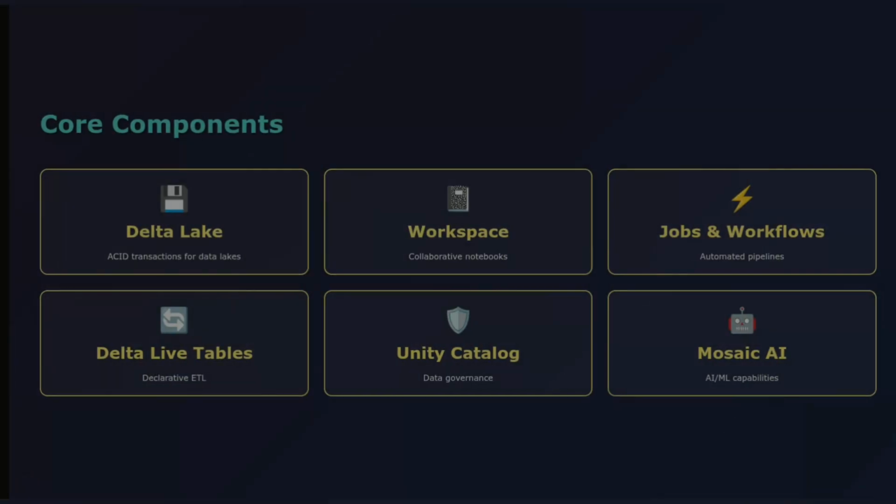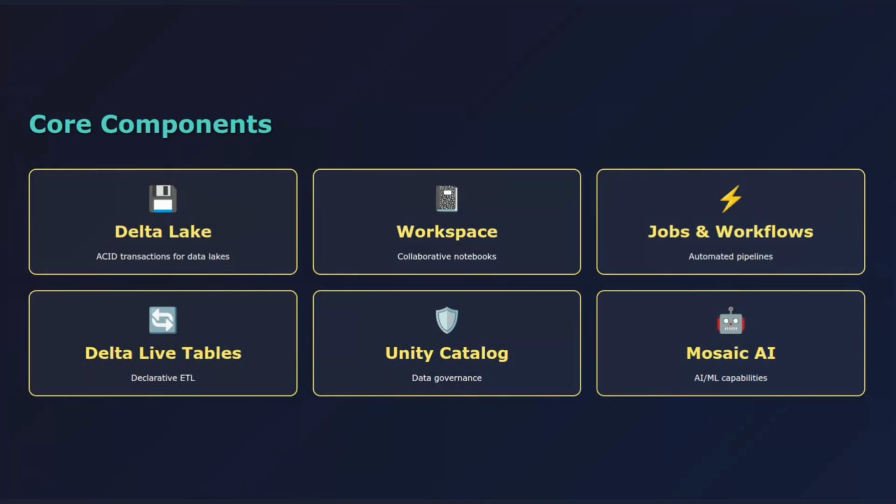Let's break down the core components of the Databricks platform. There are 5 main pieces you need to understand. First, we have Delta Lake for reliable data storage. Second, Databricks Workspace for collaboration. Third, Jobs and Workflows for automation. Fourth, Delta Live Tables for data pipelines. And finally, Unity Catalog for data governance. We'll go through each of these and I'll show you code examples for some of them.